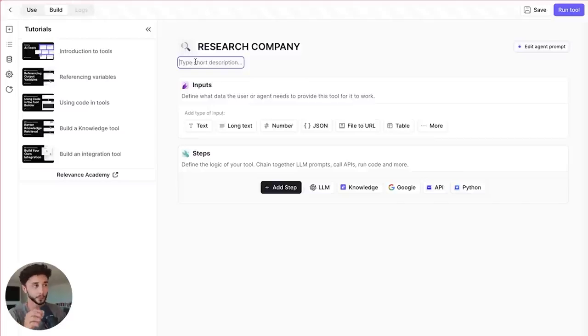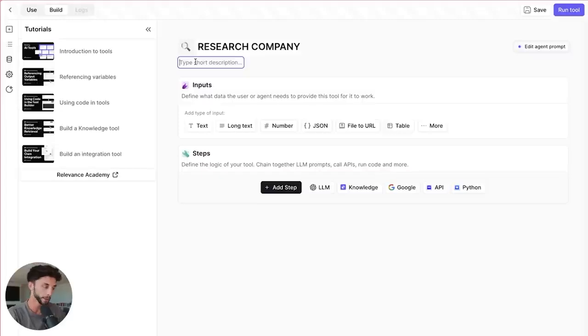Now we get to descriptions. This is something we're going to see recurring. But basically, as we learned in the concept section, we need to have natural language descriptions of our tools and of our APIs so that the agents can read those descriptions and understand what the tool does and what those different parts of it do. So you'll see this recurring throughout, but first things first, what does this research company tool do?